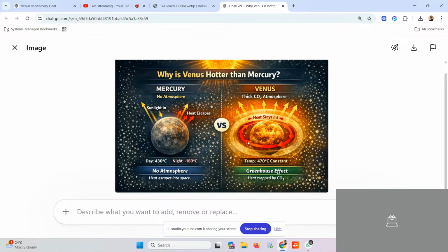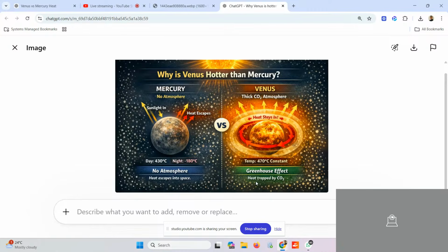Near Venus, it is surrounded by a carbon dioxide layer. Or if you see atmosphere, it is also called atmosphere there, but in the case of Mercury, there is no atmosphere. So think like this: the heat comes here, and then the heat gets trapped because of the carbon dioxide.